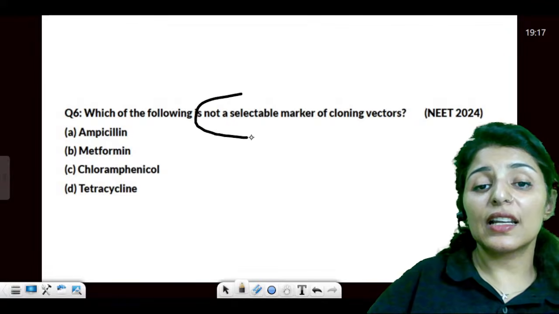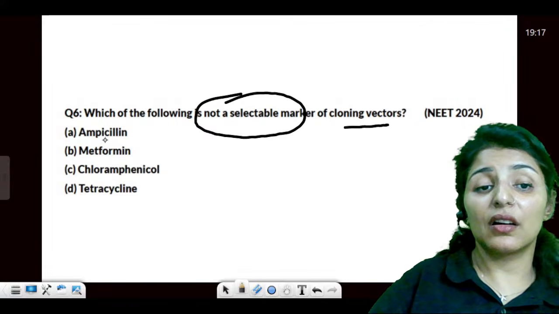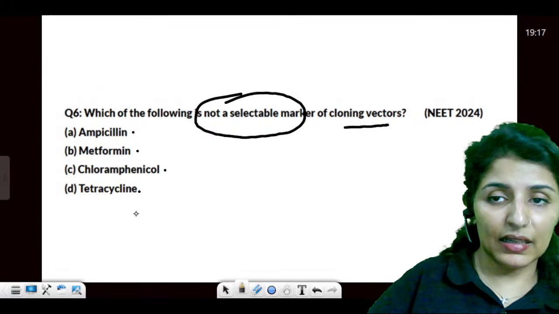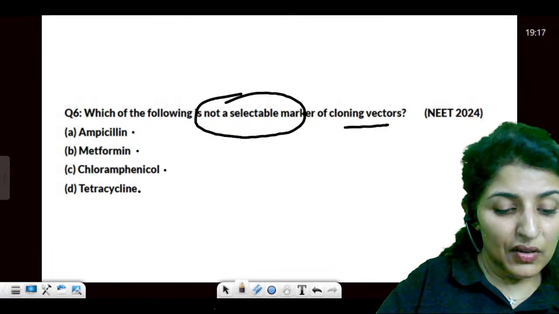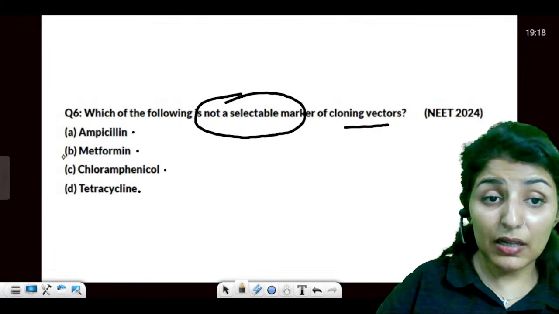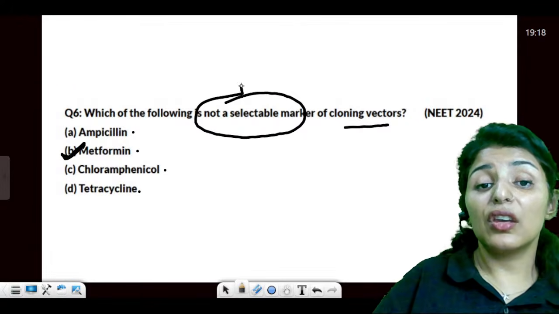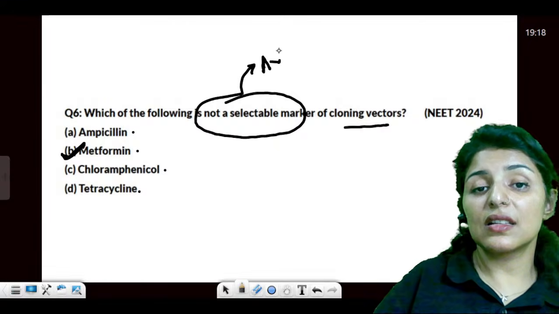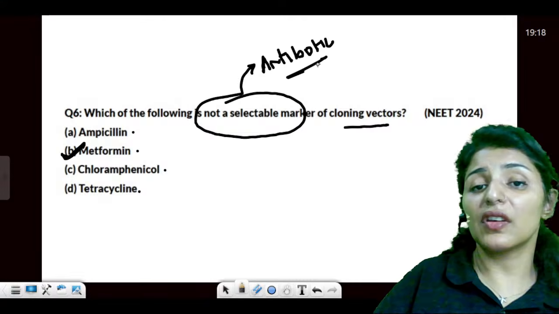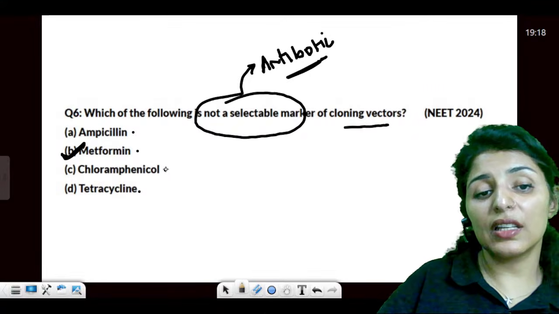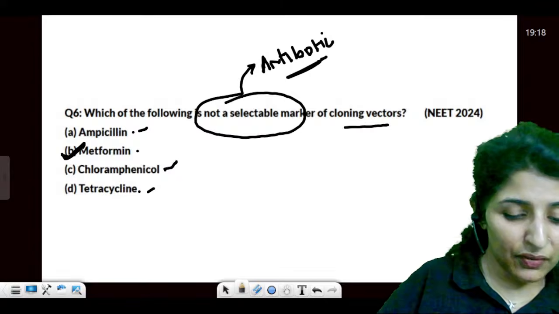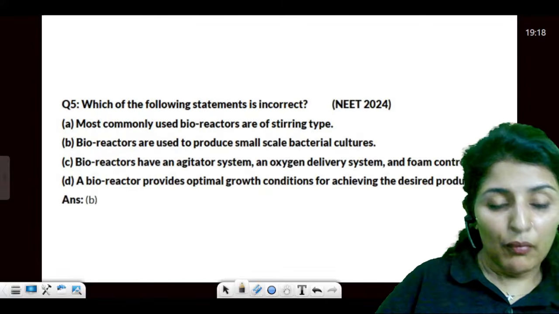Alright, not a selectable marker. Ampicillin, metmorphin, chloramphenicol, and tetracycline. Which is not a selectable marker? Metmorphin is not, because we use antibiotic resistance genes as selectable markers here, so it has to be an antibiotic. All these are antibiotics, but not metmorphin. Clear? All right. Moving on.